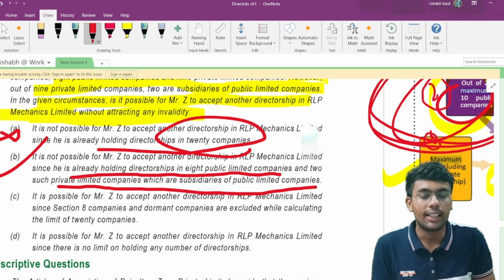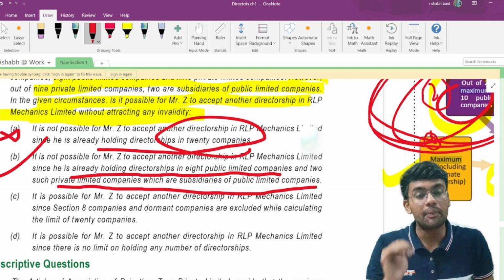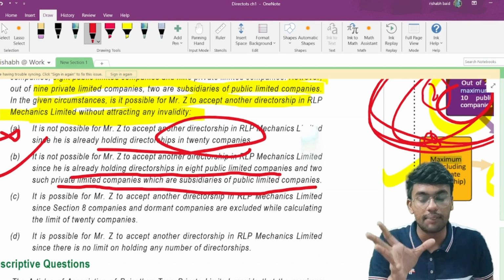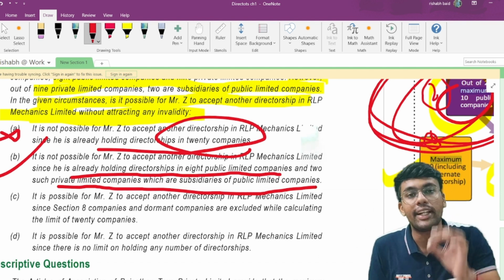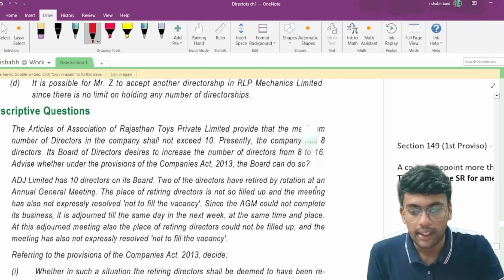And yeah, now let us move forward with respect to the descriptive questions. Why are descriptive questions important? Because an MCQ can be framed from these kinds of descriptive questions, which you can find in your examination as well. So now let us discuss the descriptive questions as well.